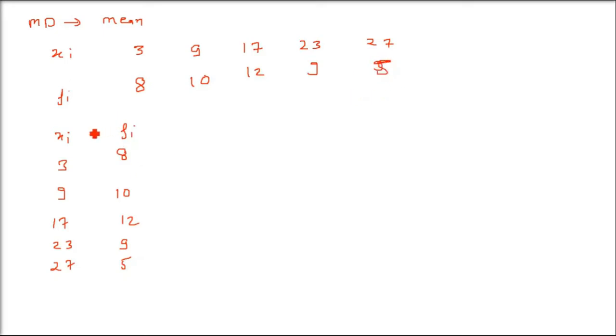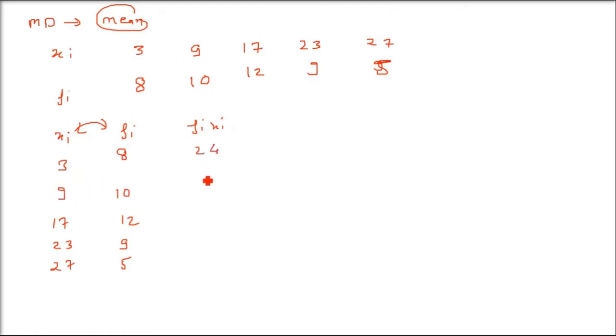Now what you have to do, first of all, in order to find the mean, you have to multiply these two. First we have to find the mean and median, remember? So just multiply xi and fi. Because you have to find the mean deviation about the mean, for that you have to find the mean first. So just multiply it.